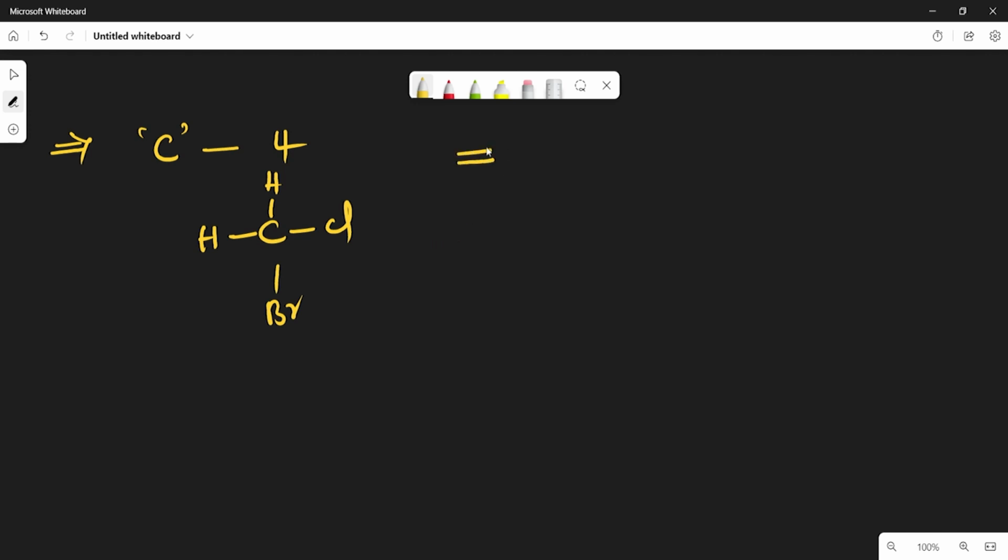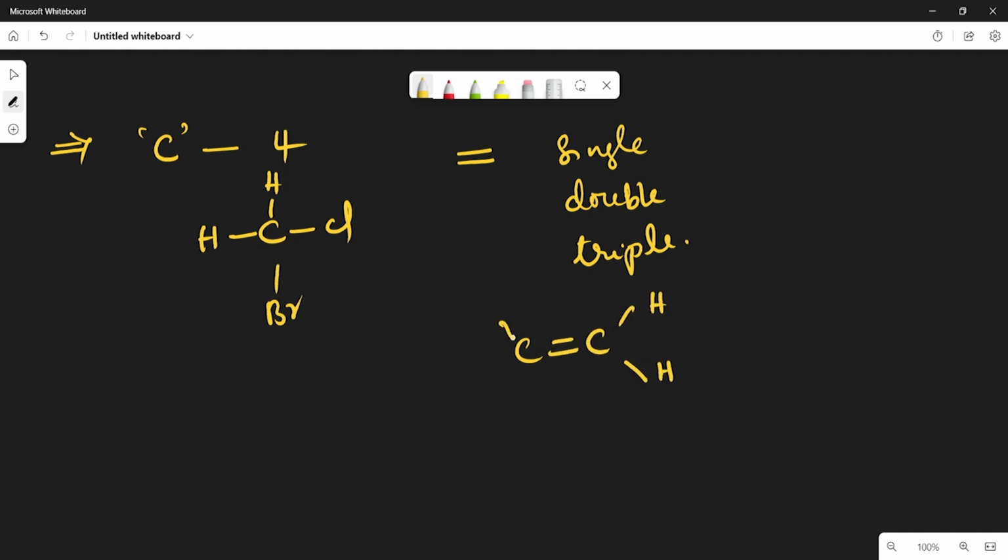And carbon can form many forms of bond, which means carbon can form single bond, double bond, and triple bond also in some cases. For example, C double bond C and having single bonds with the hydrogen atoms. So this is called C2H4.